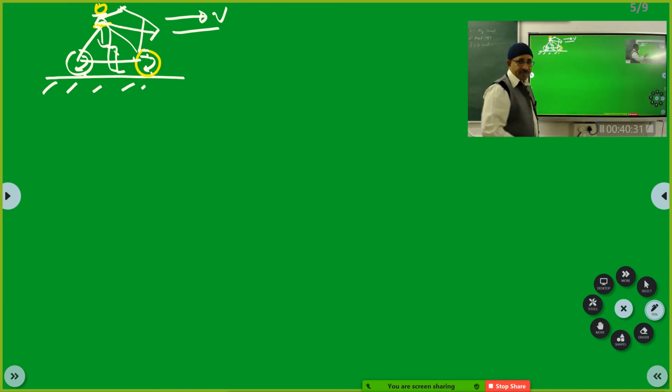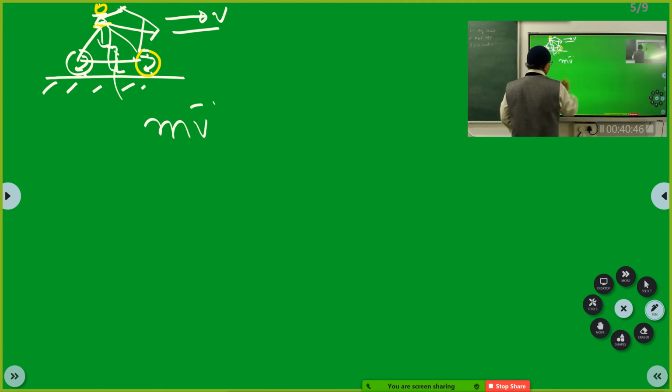So the velocity vector will turn somewhere in the direction of northeast. Got it? Now, take 1 minute's time. Velocity vector, or you can even take the momentum vector, m into v. If you take the mass of the cycle and the person together, this vector has changed. Momentum vector has changed. Correct?